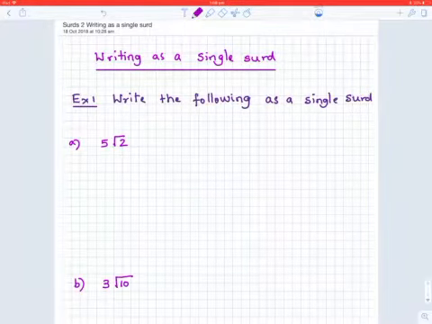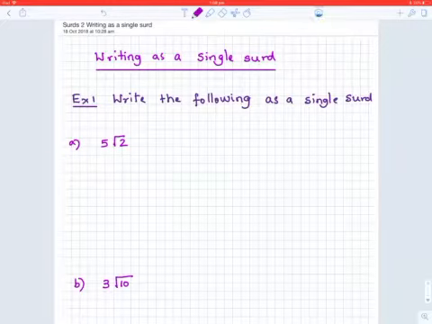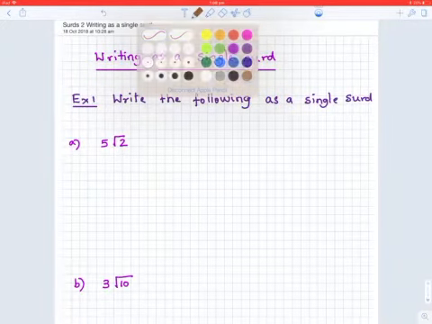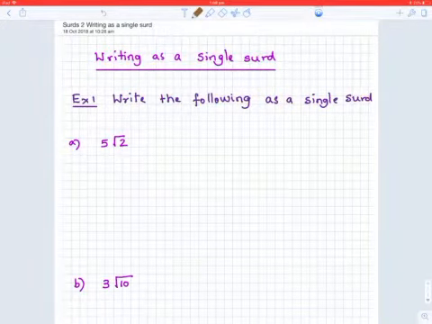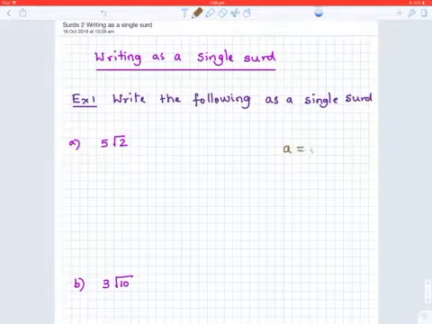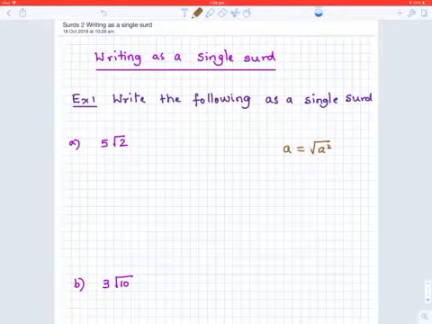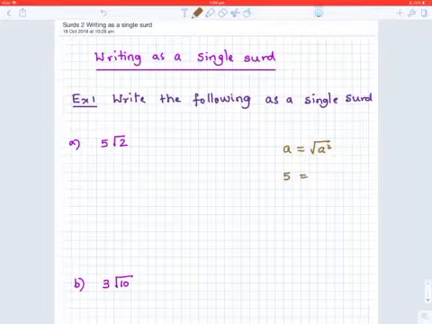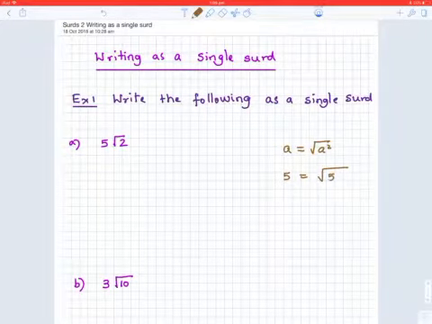Now the question is 5 root 2. Okay, 5 root 2. That 5 is outside but 2 is inside the square root sign. We need to take 5 also inside. So we cannot literally take 5 like that. So remember the formula: a equals square root of a square.